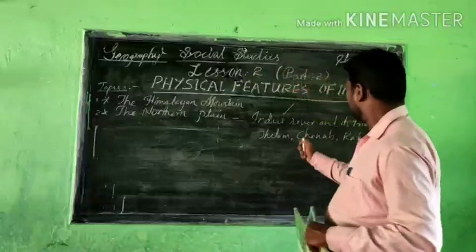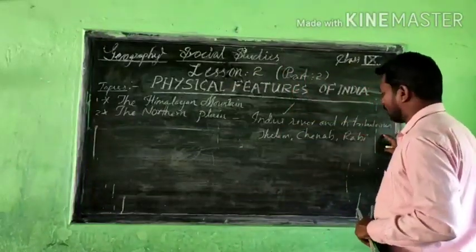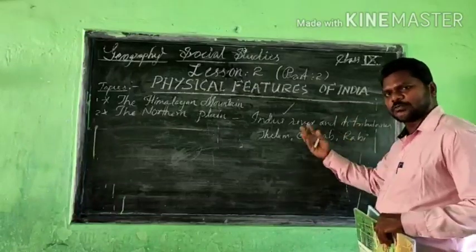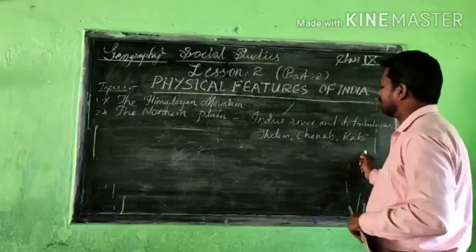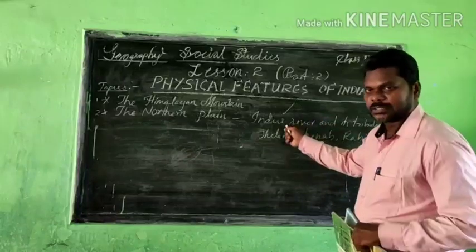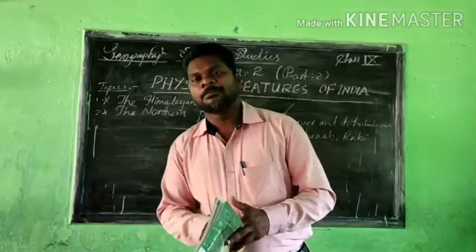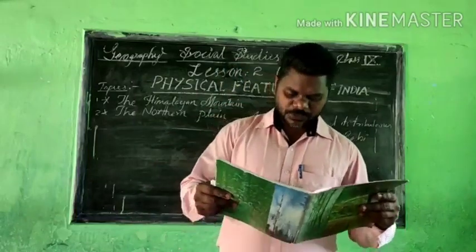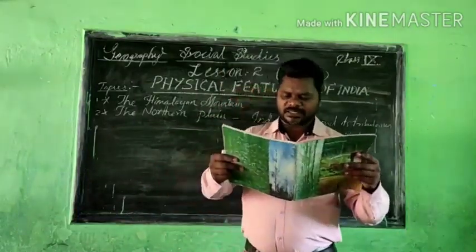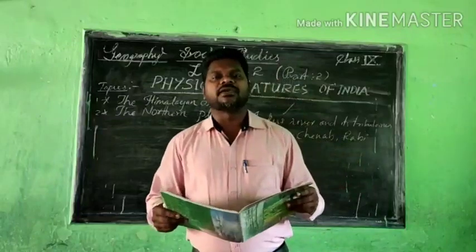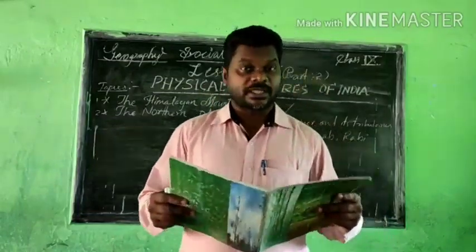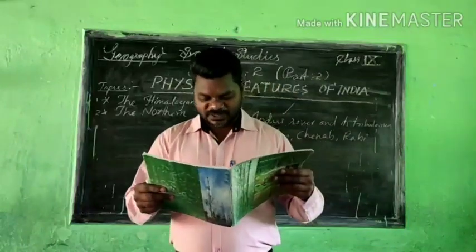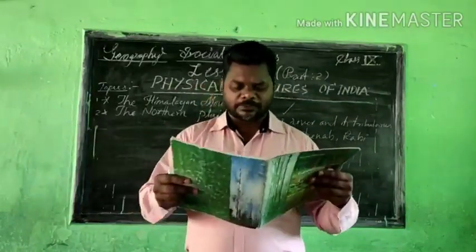So that is clear. The Indus, through its tributary rivers Jhelum, Chenab, and Ravi, and so many other small rivers, is made fertile, and automatically this northern plain became fertile because of these rivers. Now this section is dominated by the Doab, and these are the areas on the western side, the northern side of the western part of India.